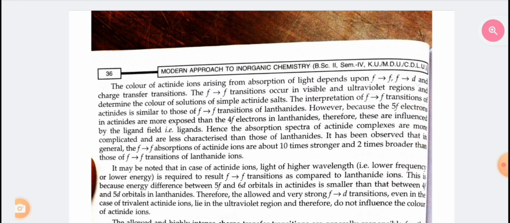This is because the energy difference between 5f and 6d orbitals in actinides is smaller than that between 4f and 5d orbitals in lanthanides. Therefore, the allowed and very strong f to d transitions, even in the case of trivalent actinide ions, lie in the ultraviolet region and therefore do not influence the color of actinide ions.